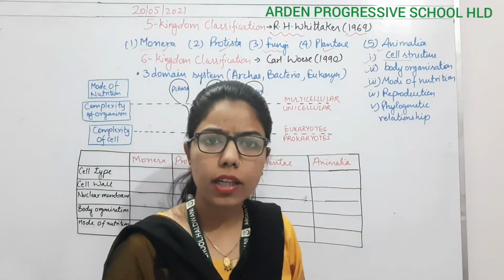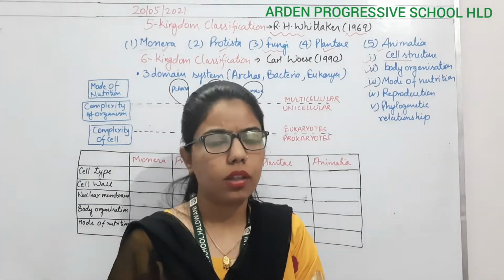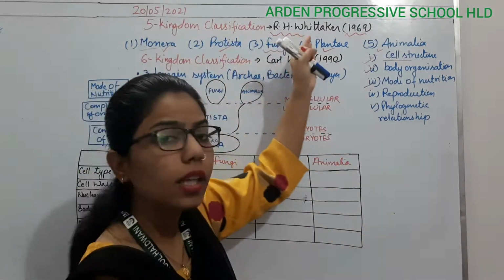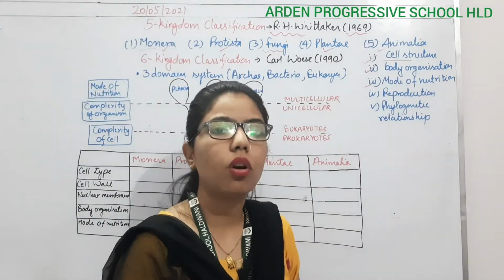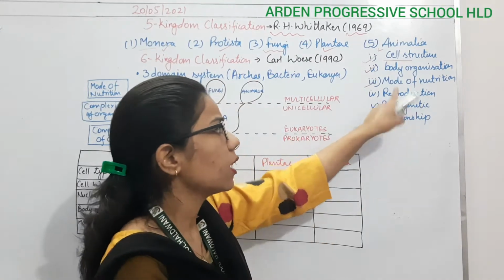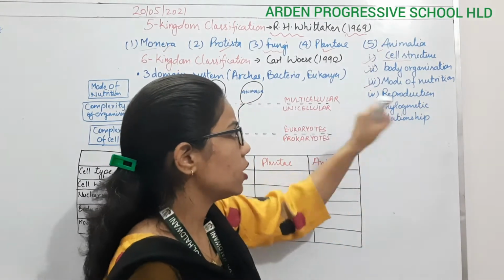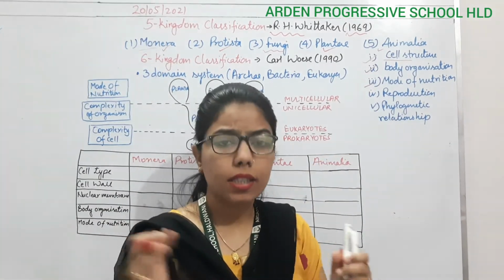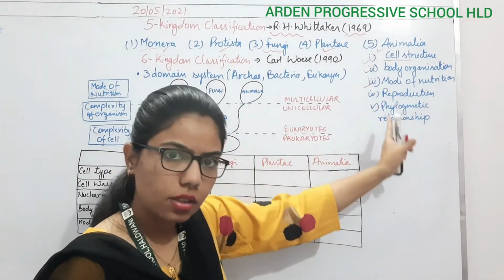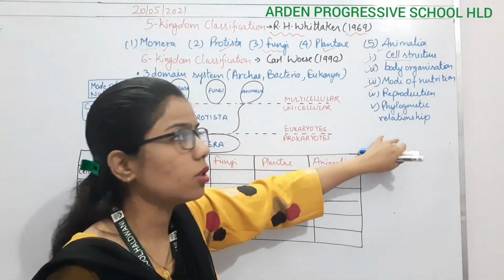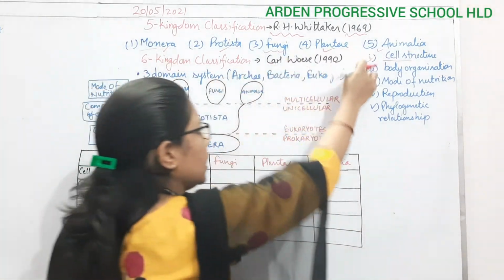Then another one is body organization. Body organization means whether it is a single cell body or a multicellular body. On the basis of that we have classified the five kingdoms. The third one is mode of nutrition, whether it is autotrophic or heterotrophic. Then comes reproduction, whether they reproduce asexually or sexually. Phylogenetic relationship is how they resemble some characteristics from the previous ones, so this is the evolutionary link with the ancestral one. They have considered all the characters, that's why this is a very good classification system, and one by one we will discuss these characters in the different kingdoms.